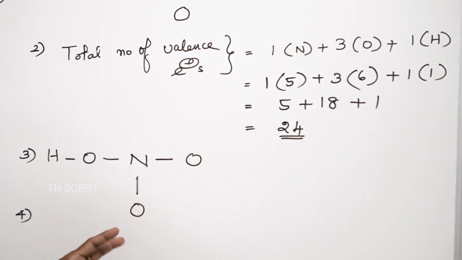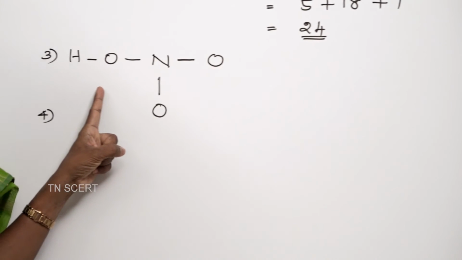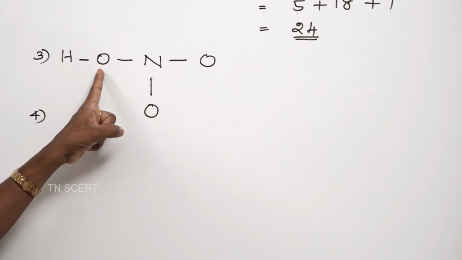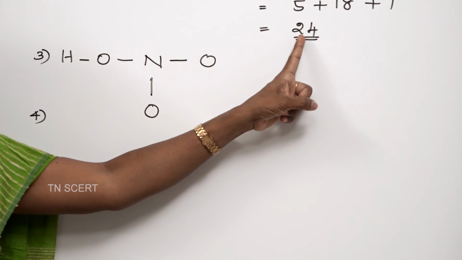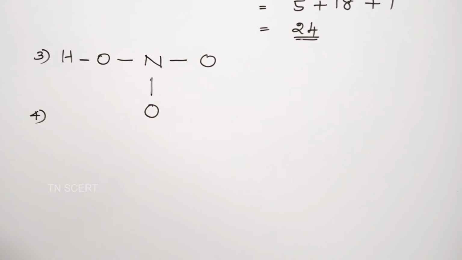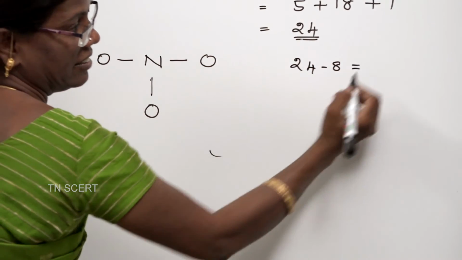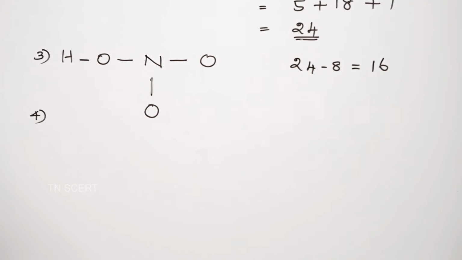First we have to calculate how many electrons we have now. See, we have written how many bonds here? 4 single bonds. For one bond, 2 electrons. So, for 4 bonds, 8 electrons. See, out of the 24 electrons, 8 electrons are used up or given for these bonds. So, 24 minus 8, 16 electrons. We have 16 electrons with us.